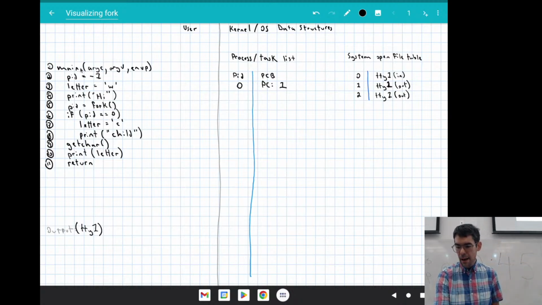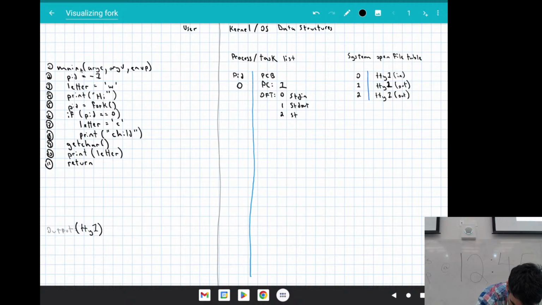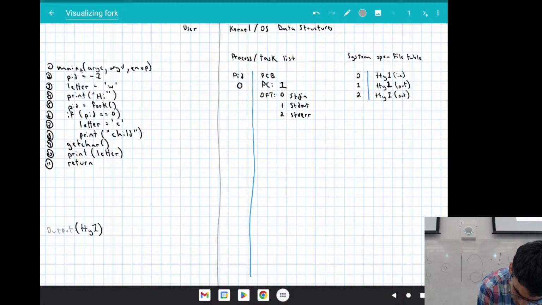The other thing that we're going to have open immediately is an open file table. We're going to have entries in our open file table, and please don't quote me on the actual order of these. This is just for illustrative purposes. We're going to have entries 0, 1, and 2 for stdin, stdout, and stderr. Each of these are going to have some kind of a reference, some kind of pointer type structure, to the corresponding entries in the system level open file table.